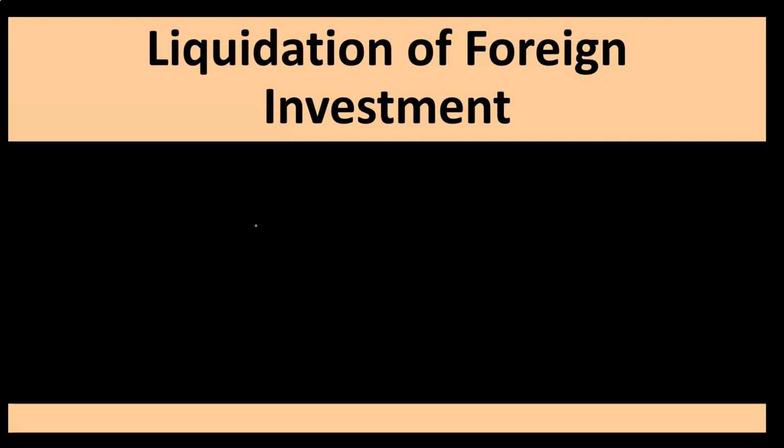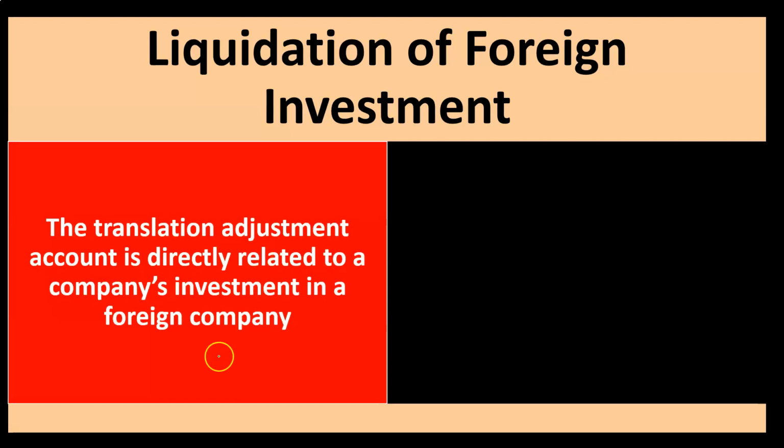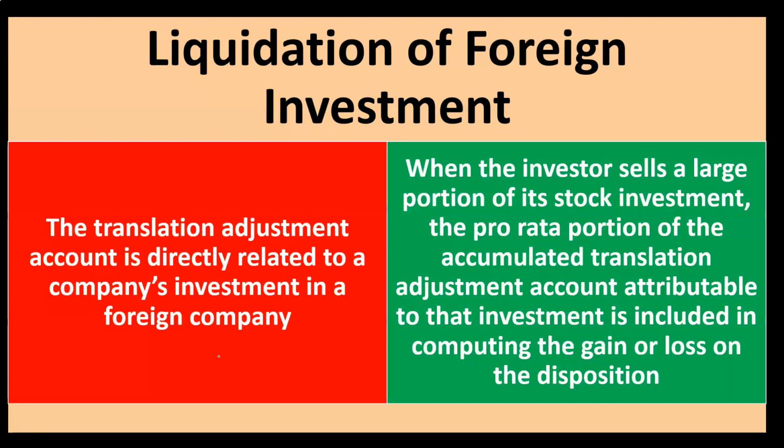Liquidation of foreign investment. The translation adjustment account is directly related to the company's investment in a foreign company. When the investor sells a large portion of the stock investment, the pro rata portion of the accumulated translation adjustment account attributable to that investment is included in computing gain or loss on the disposal.